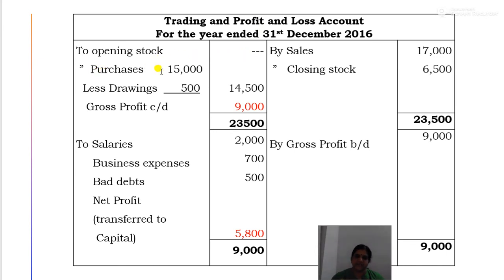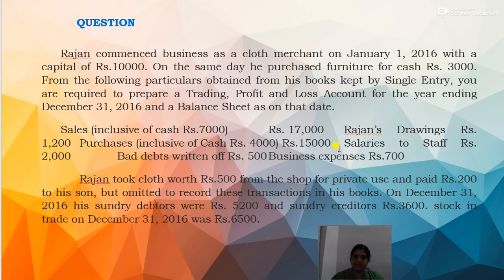Then comes purchases. So purchases is rupees 15,000, that is total purchases 15,000. Then out of this 15,000 he has withdrawn rupees 500 worth of cloth for private use. So there is a drawing of rupees 500 worth of cloth.